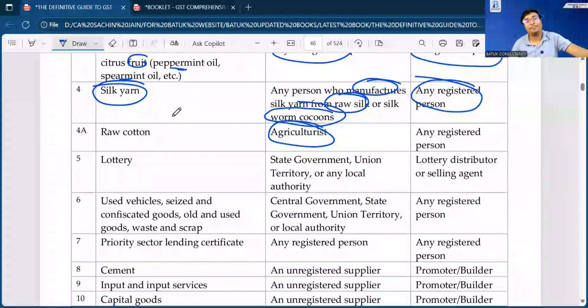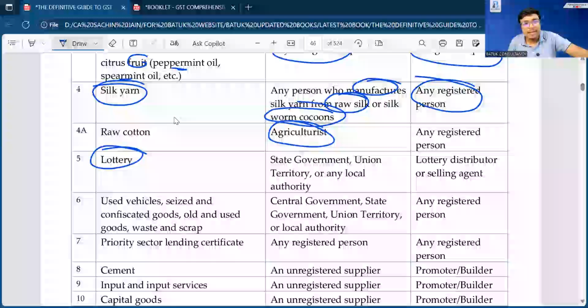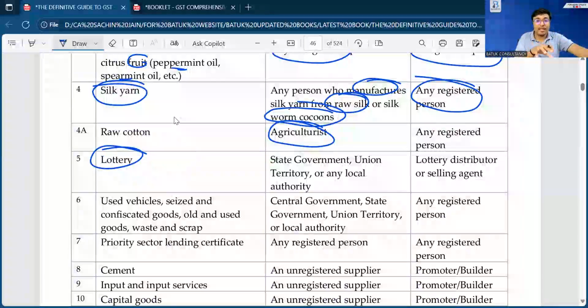Next, sir, lottery. As we all know, the lottery is completely the area of the state government. The state government handles the complete lottery in maximum cases. In case of lottery there may be a quota. The government provides the quota to the dealer, to the agent, and that agent distributes the lottery tickets in the state. And it is promoting bad habits, you can say.